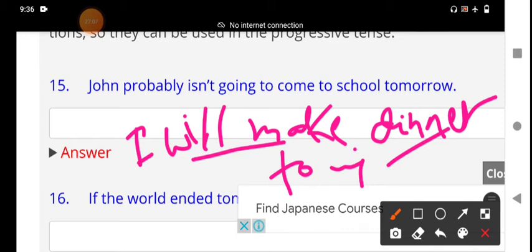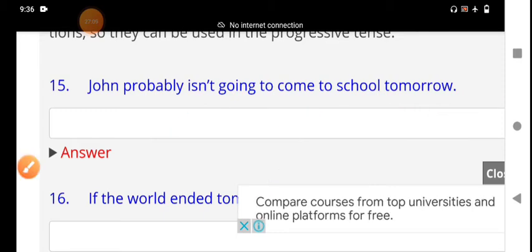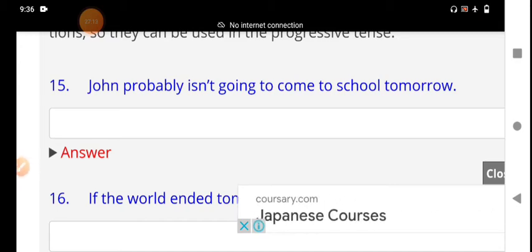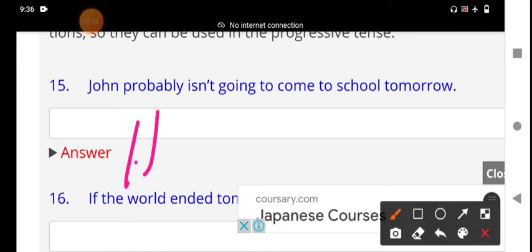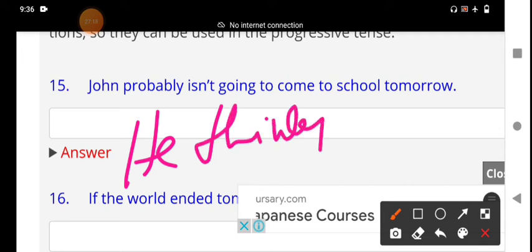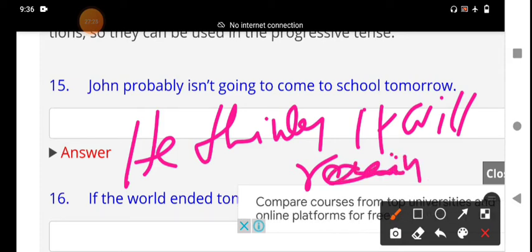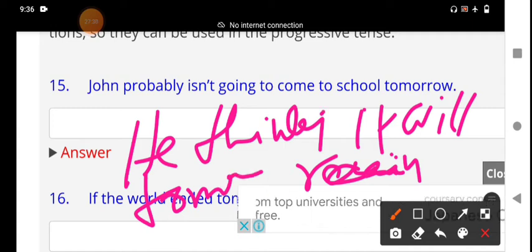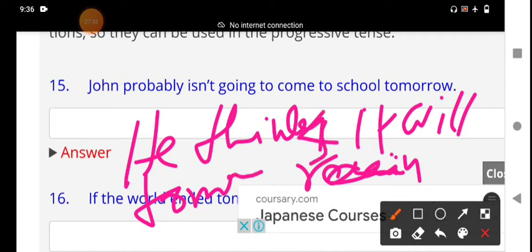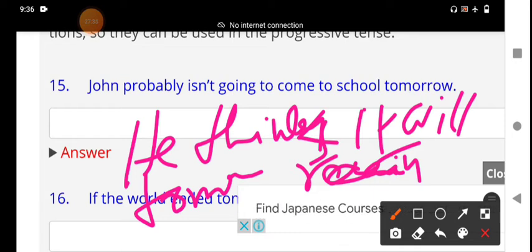And the next one is, he thinks it will rain tomorrow. It is R-A-N, rain tomorrow. It will rain tomorrow, I think. He thinks it will rain tomorrow. It is a prediction.